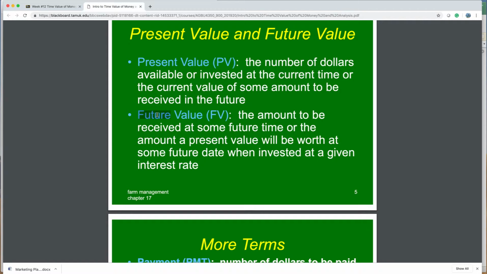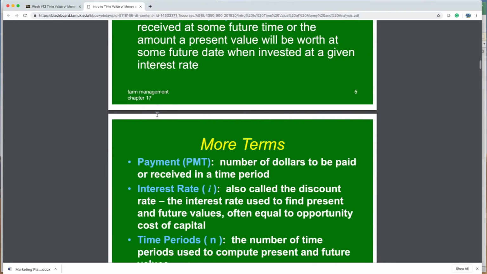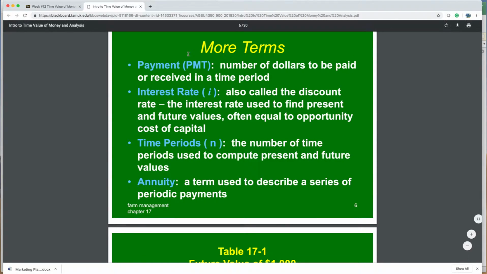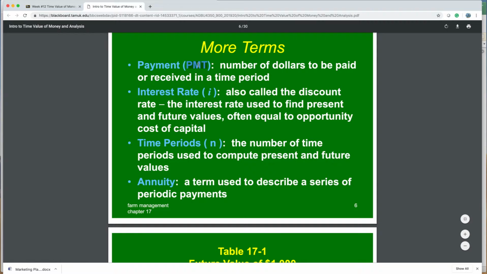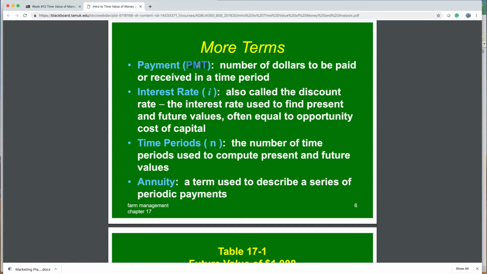Now, these two concepts, although they're different, they use the same kind of variables, and these variables can be looked at as terms. So sometimes when you're looking at an investment of paying in or getting paid over time, what's it worth today, there's this concept of payment, meaning the dollars are paid over a period of time. That's also called an annuity, another term down here. But payment is one of the ways money comes into our present and future value calculations.